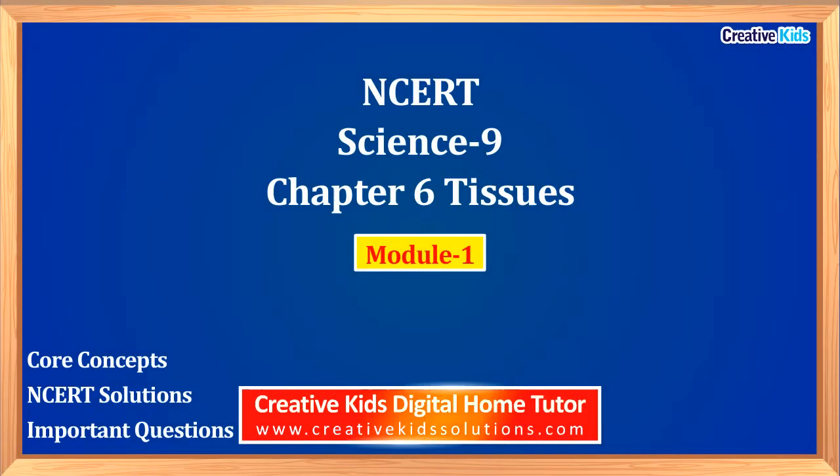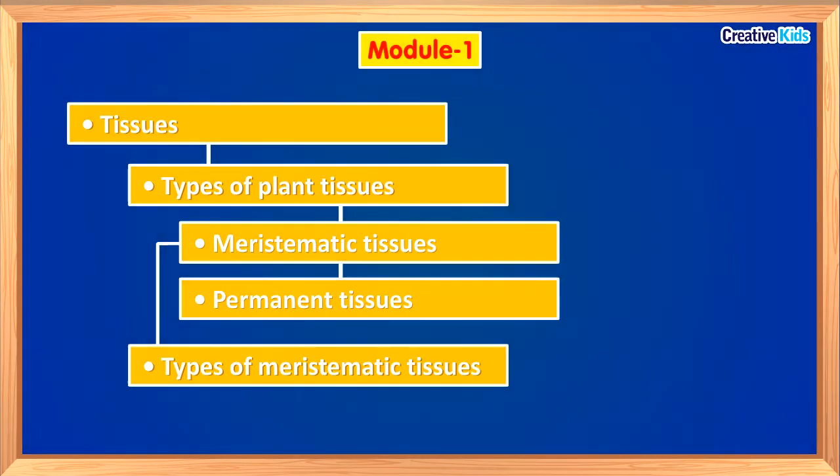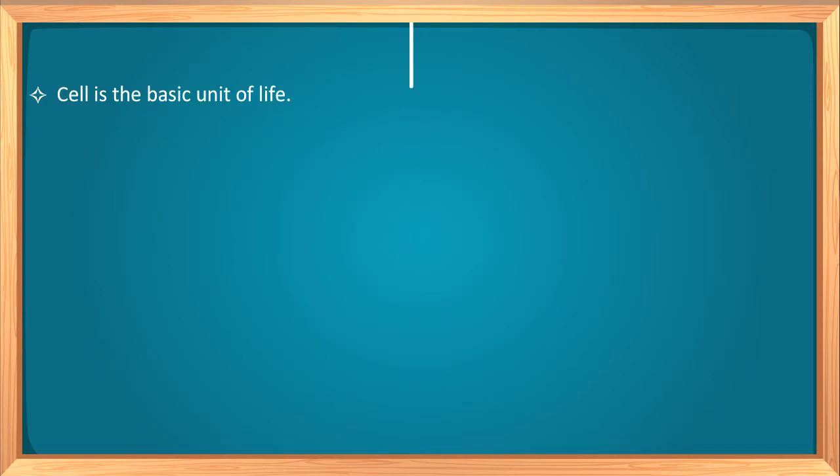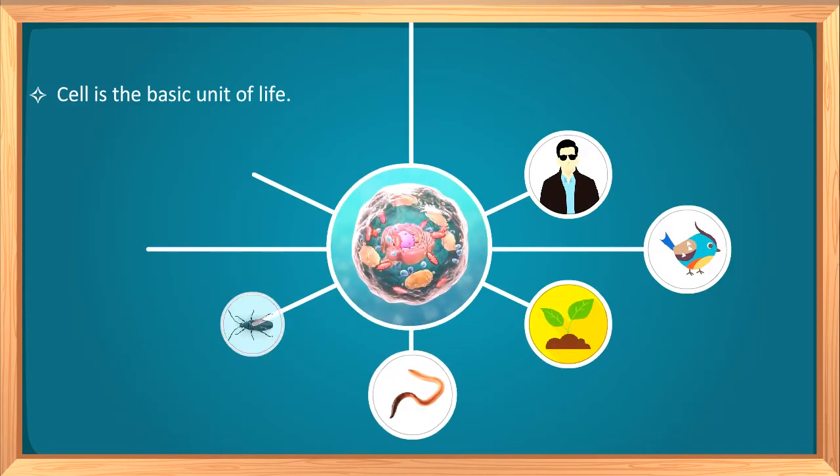Class 9, Chapter 6, Tissues, Module 1. In this module, we will discuss tissues, types of plant tissues, meristematic tissues and permanent tissues, and types of meristematic tissues. In the previous chapter, we have studied about cell.